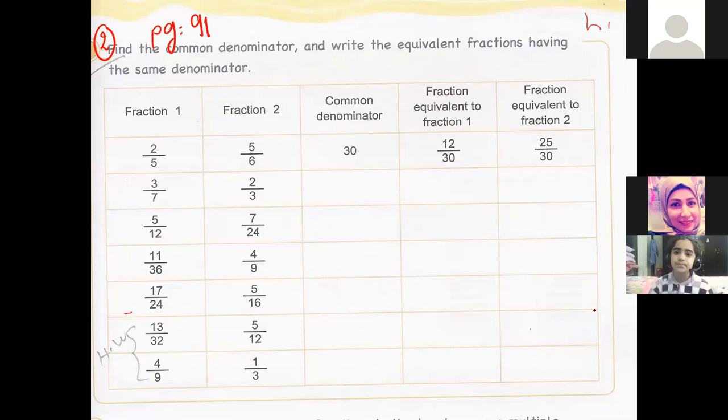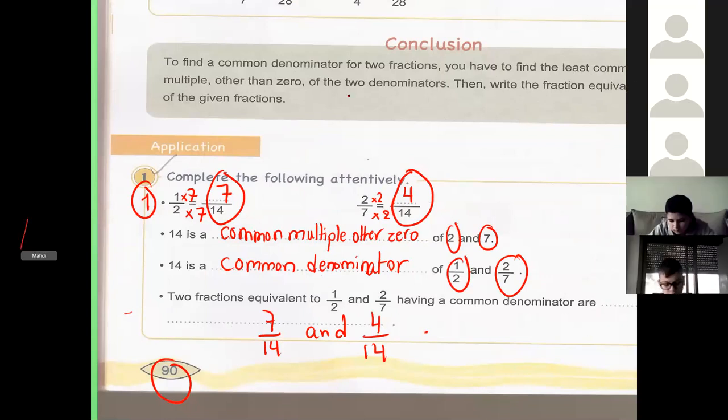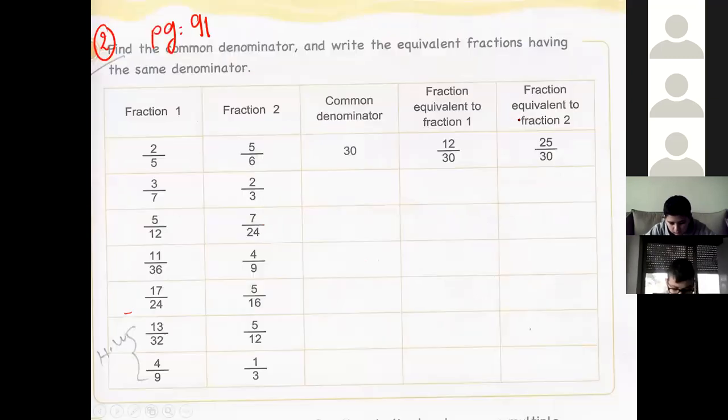Yalla, copy them, please. Mahdi is writing on the board. Okay, we will do the first one together. Then we will do the others.